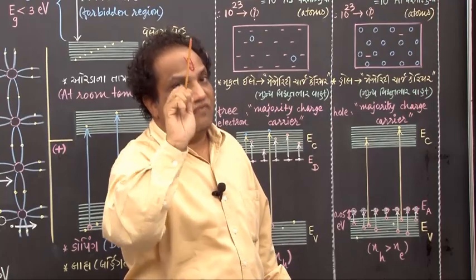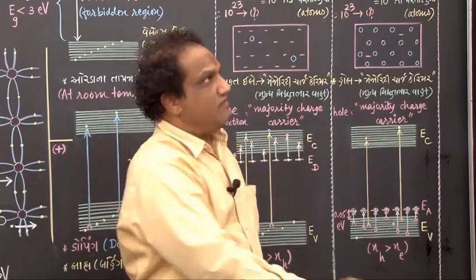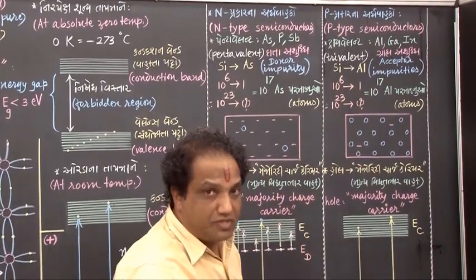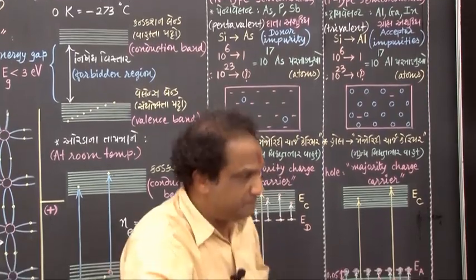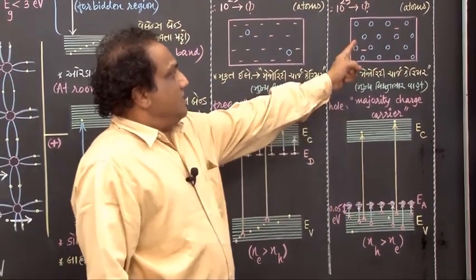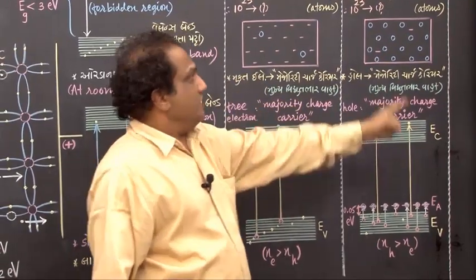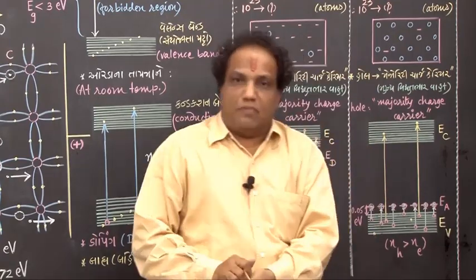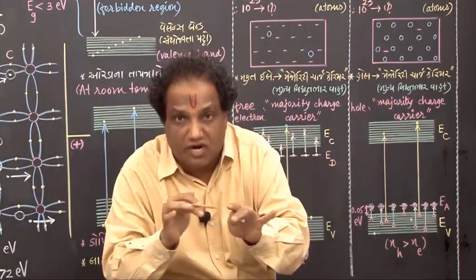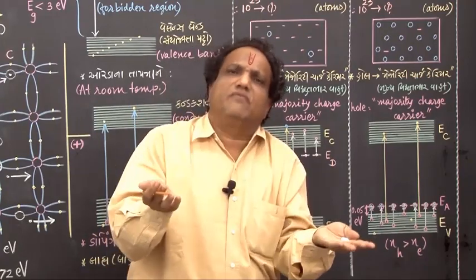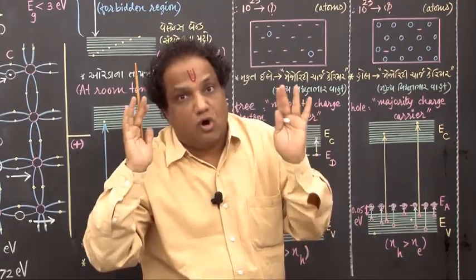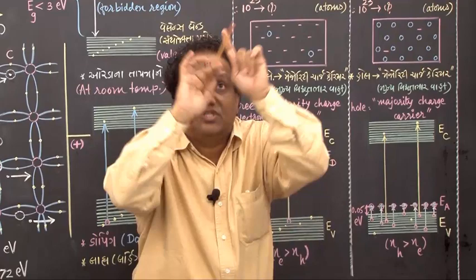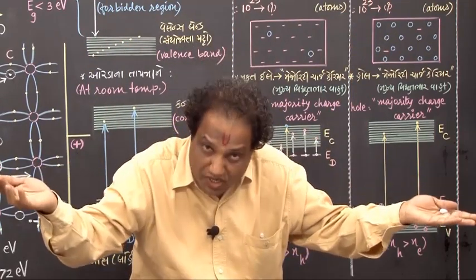So what is positive? The first letter of the word positive is P. That's why we have given the name P-type semiconductor. Got it? Fine. Now here also don't be misguided that this is electrically positive. No, it is electrically neutral. Because in P-type semiconductor, we have either silicon atoms or aluminum atoms. But whichever it may be, silicon or aluminum, all the constituent atoms are electrically neutral. So as a whole, the whole crystal, the whole semiconductor will also be electrically neutral.